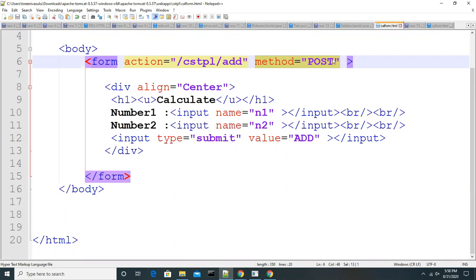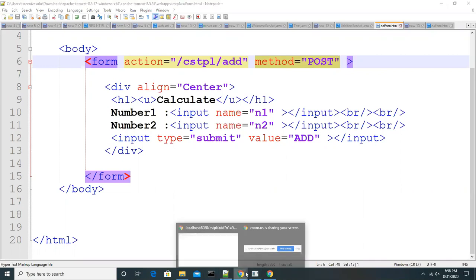Only this is the change, and remaining all are the same. Now let's go and see that.